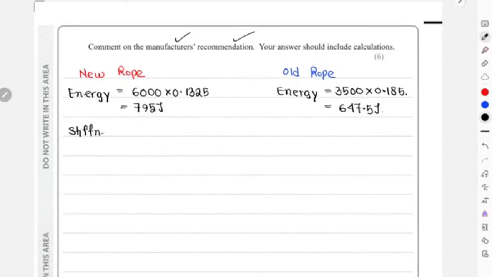After this, we calculated the gradient, which is the stiffness. I'll just write this as stiffness over here. Not exactly stiffness. Force against extension will give you the spring constant, right? Spring constant, not stiff constant.